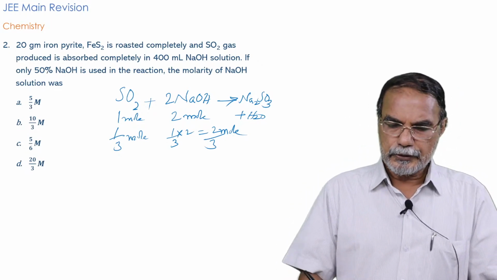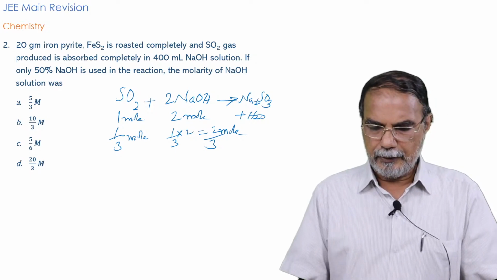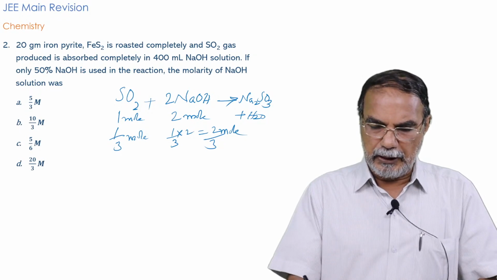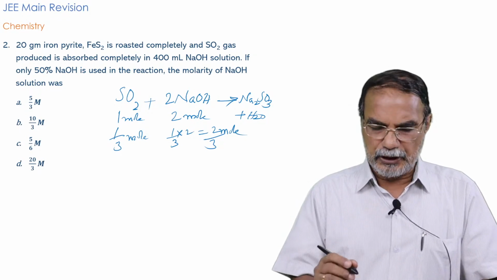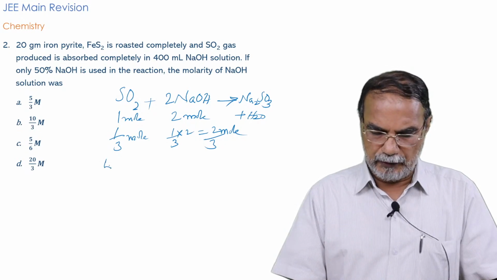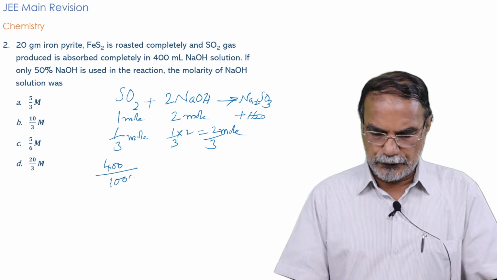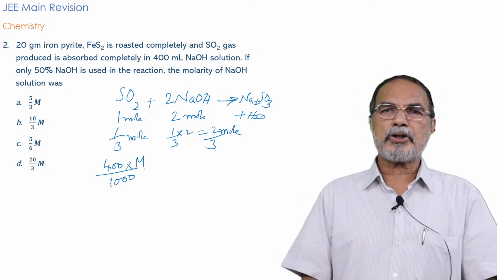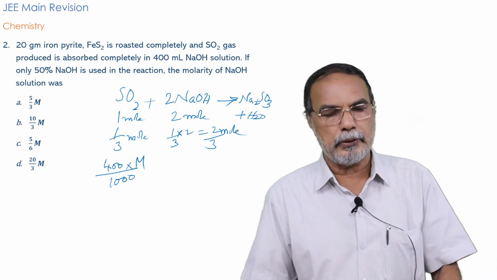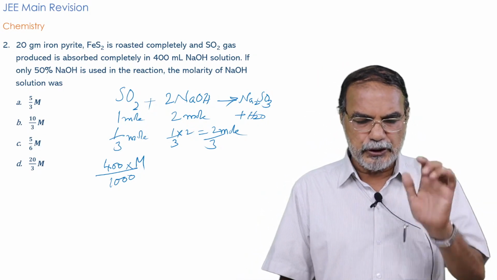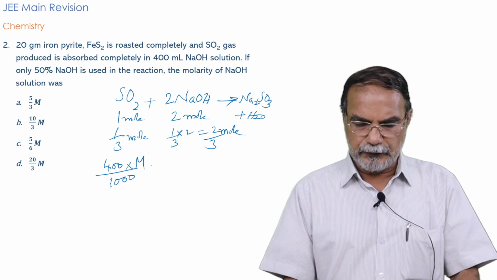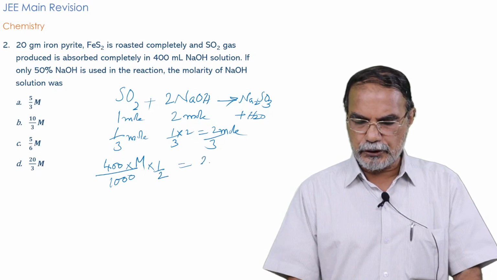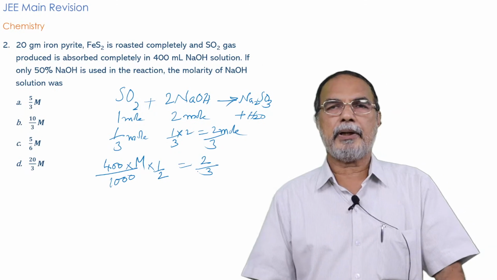Do you follow? But the volume used is 400 ml. Suppose the molarity of sodium hydroxide is M. What will be the number of moles of NaOH present in 400 ml? It will be given by 400 by 1000 into the molarity. But you find that only half of this is neutralized, that means just half of this is neutralized by this much sodium hydroxide.